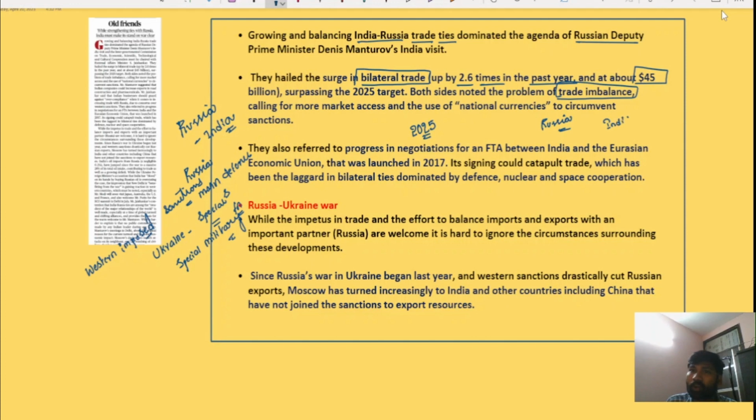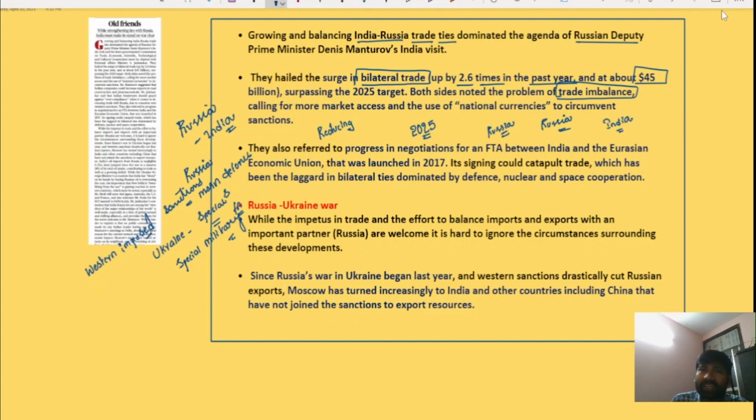Because of its oil exports to India, Russia has been enjoying a positive trade balance. Therefore, the focus of India and Russia will be on narrowing down the existing trade imbalance over a period of time.